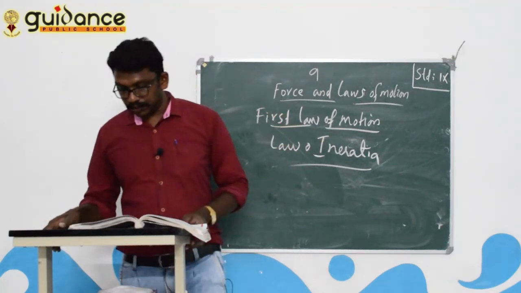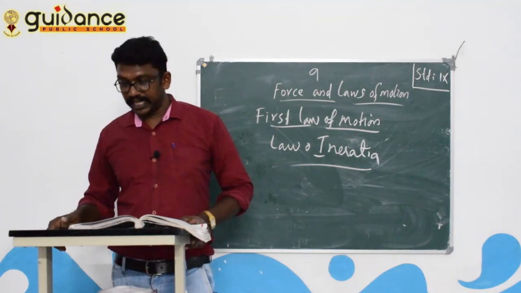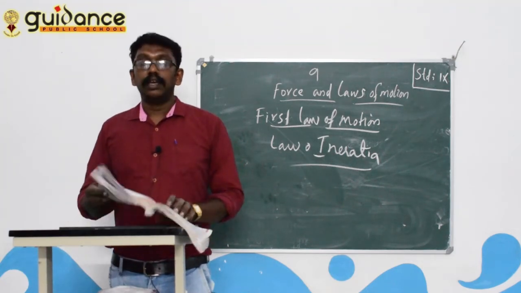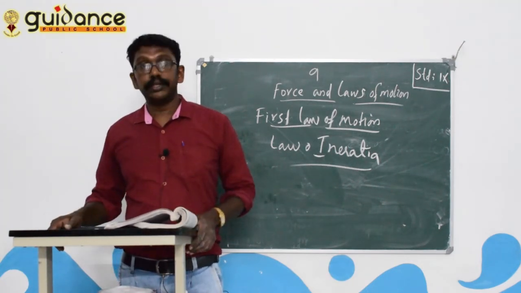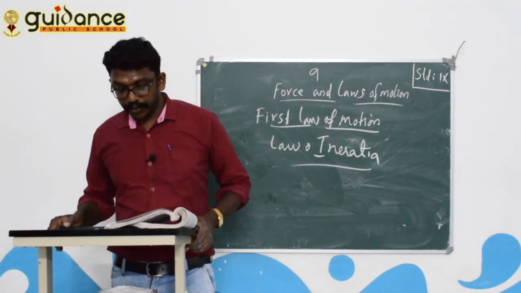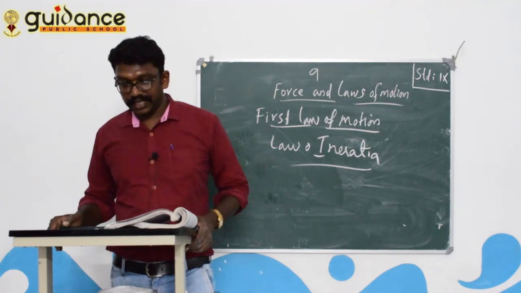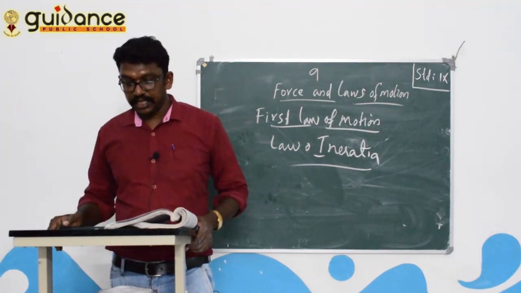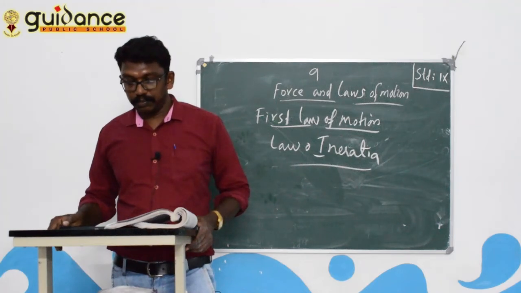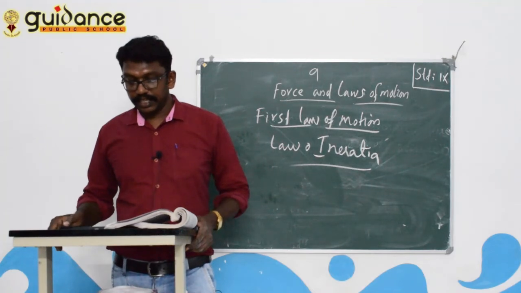So come to the textbook, page number 117. Activity 9.1. Lots of examples there. Look at your textbook and read with me. Make a pile of similar carom coins on the table. Attempt a sharp horizontal hit at the bottom of the pile using another carom coin or a striker. If the hit is strong enough, the bottom coin moves out quickly. Once the lowest coin is removed, the inertia of the other coins makes them fall vertically on the table.